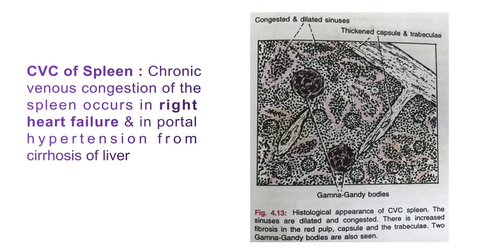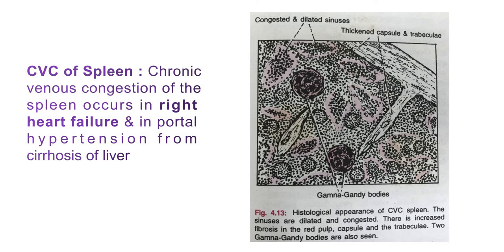This condition is the commonest cause of hyperplasia, it is an example of hyperplasia. So in the first stage, Gamma-Gandy bodies get formed, along with siderofibrotic nodules, which are the product of deposits of hemosiderin pigments and calcium salts on the fibrous connective tissue. This is the first stage.